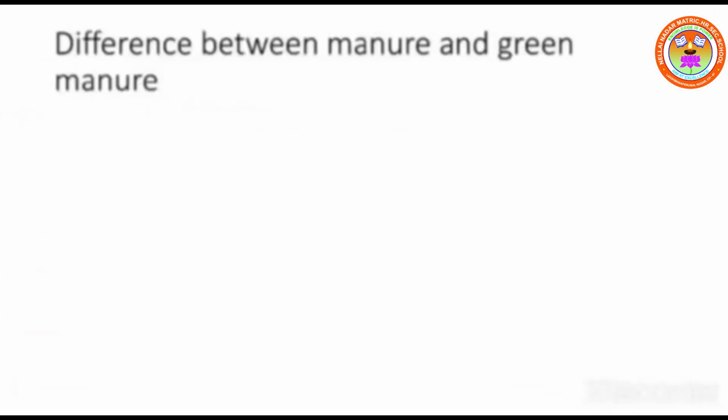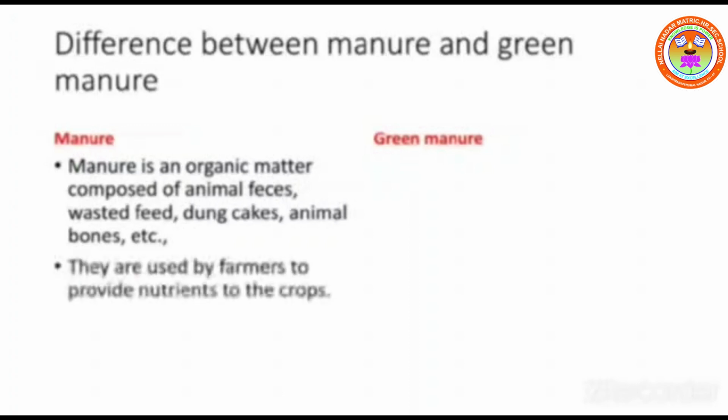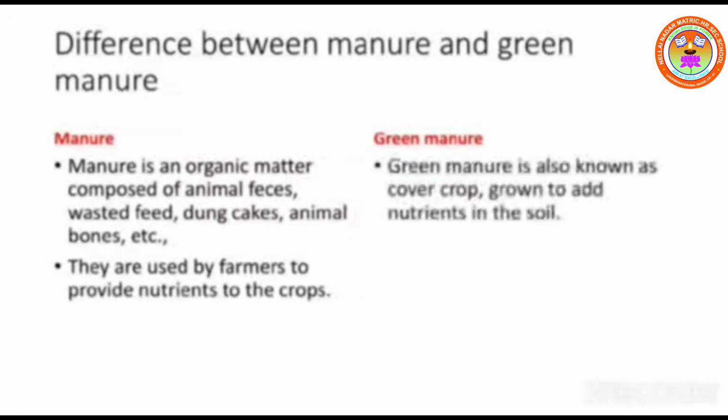Difference between manure and green manure. Manure is an organic matter composed of animal feces, wasted feed, dung, cakes, animal bone, etc. They are used by farmers to provide nutrient to the crop. Green manure is also known as cover crop grown to add nutrient in the soil.